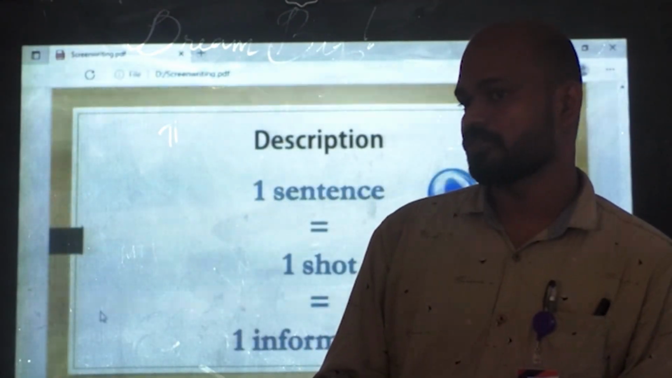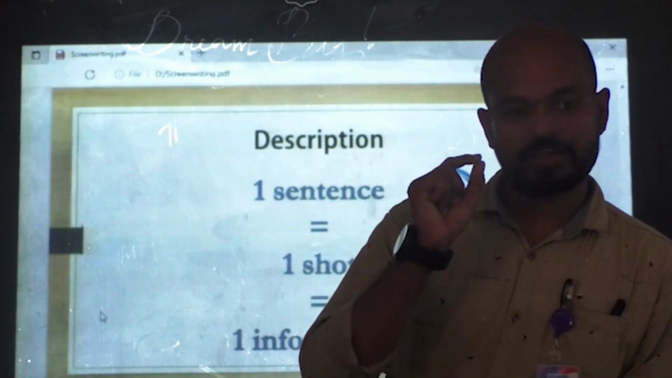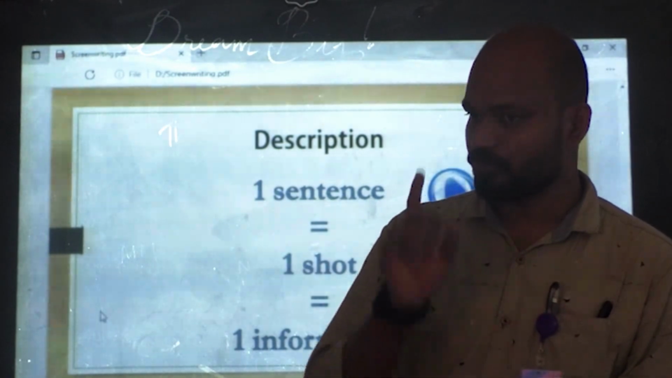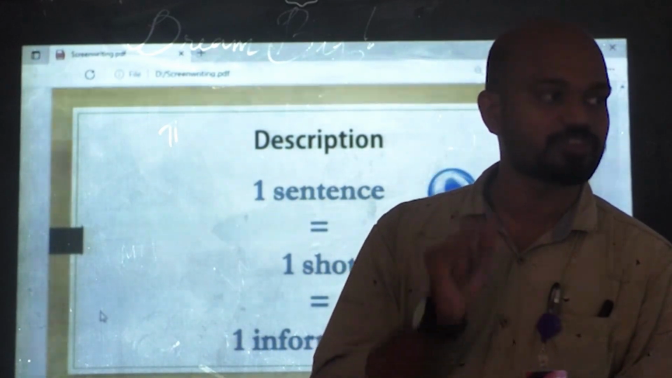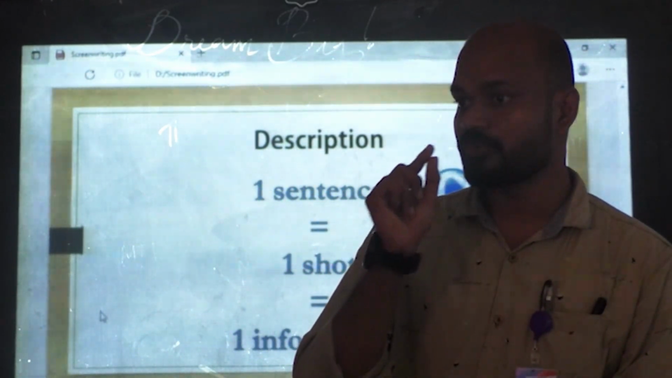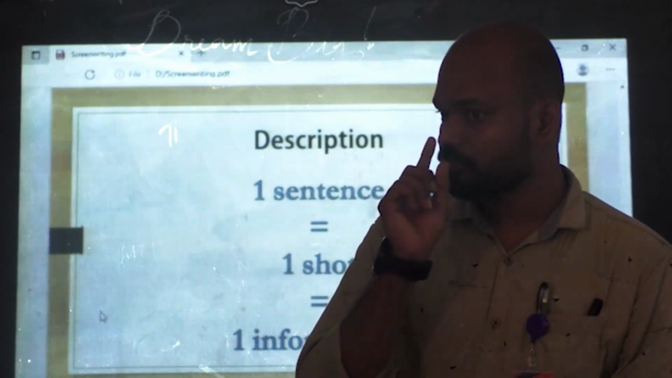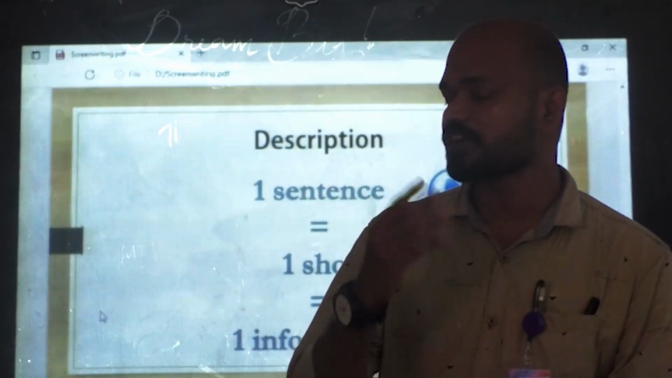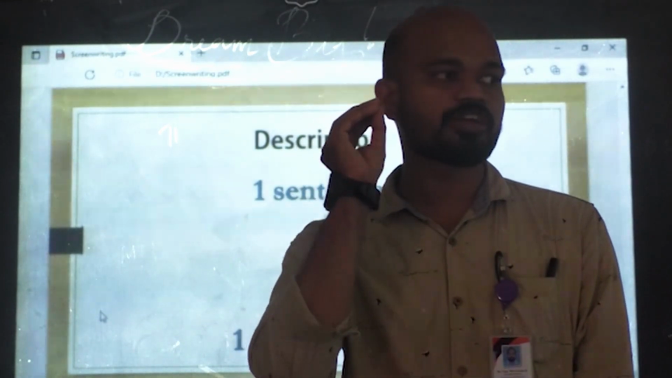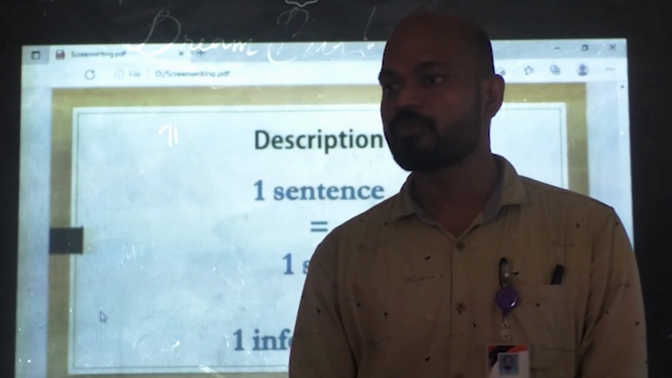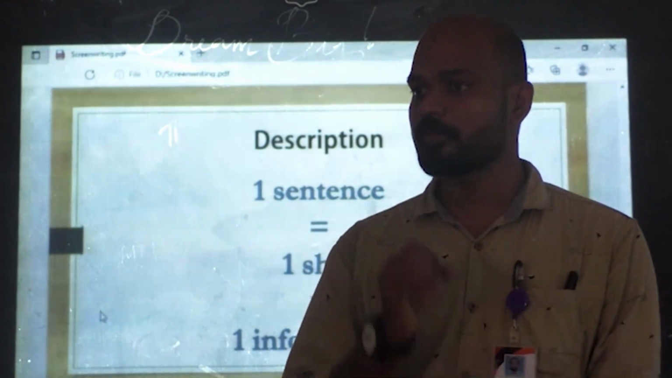The next thing while we write a script is the description. Each and every sentence is one shot, and one filmable piece of information in a script. A shot is equal to one piece of information. Unnecessary shots have to be eliminated. While we add a shot, it must contain information. That is the main thing to remember while writing a script.